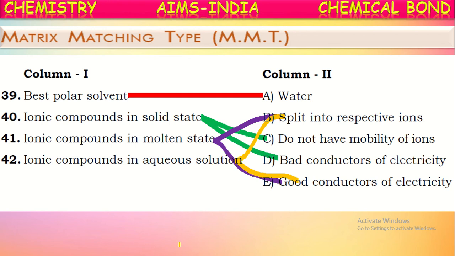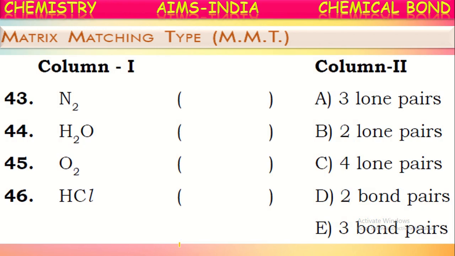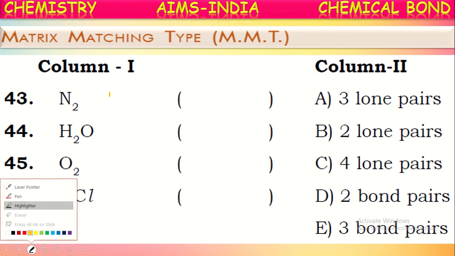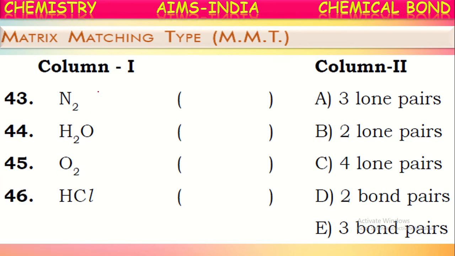Okay, let's go to the next question. See here, some molecules are given and we are asked to calculate the number of lone pairs and bond pairs in them. Now, the nitrogen molecule. In the nitrogen molecule, two nitrogen atoms are there. They share three pairs of electrons between them, and they have a lone pair of electrons on each.